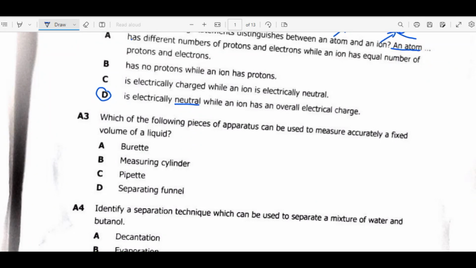We move on to question 3. Which of the following pieces of apparatus can be used to measure accurately a fixed volume of a gas? A, burette, measuring cylinder, pipette, separating funnel. If you look at the burette, measuring cylinder, pipette, all these can be used to measure accurately. Now the one that is more accurate among these three is burette. So our choice will go for burette. If burette was not part of our answer, we would have gone for pipette. Then if pipette and burette were not there, we would have gone for measuring cylinder.